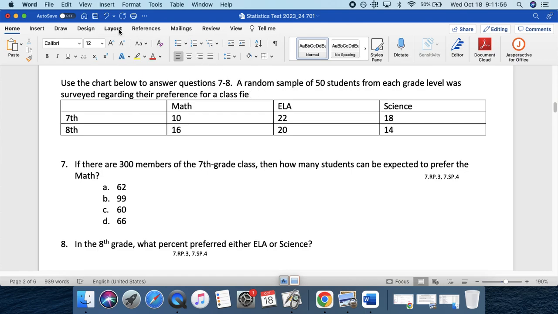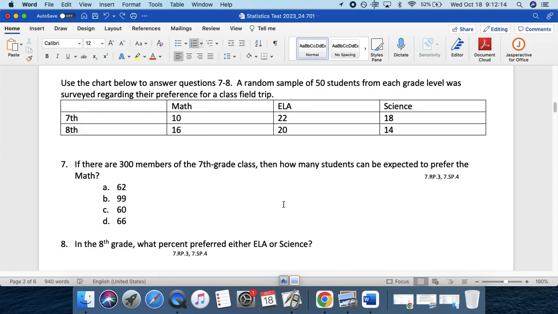Well, we can leave that. Sorry, I'm going to read this again. Use the chart below to answer questions 7 to 8. A random sample of 50 students from each grade level was surveyed regarding the preference for a class field trip.